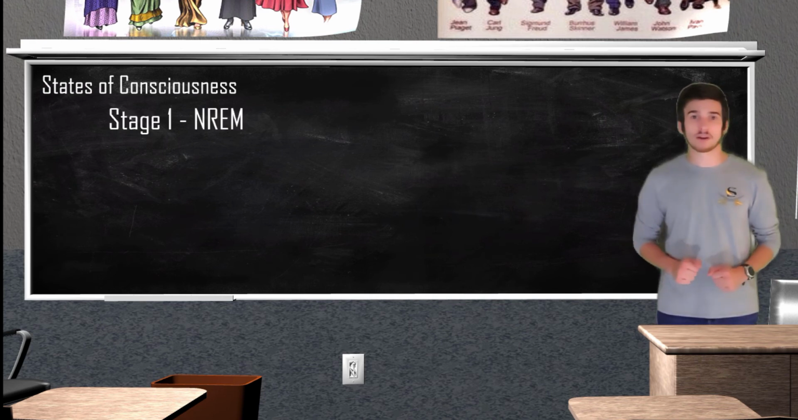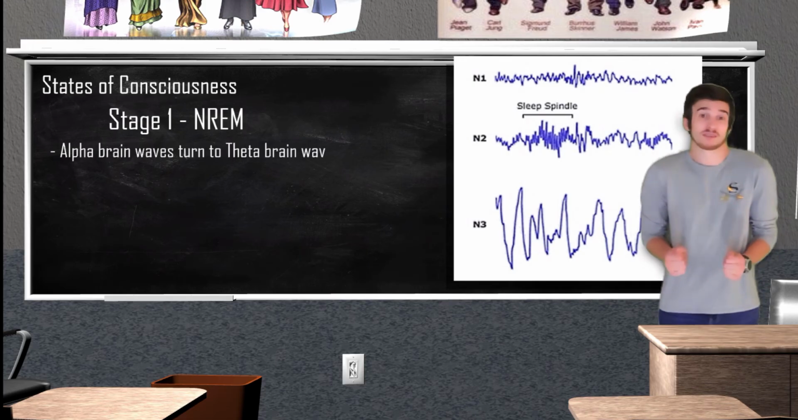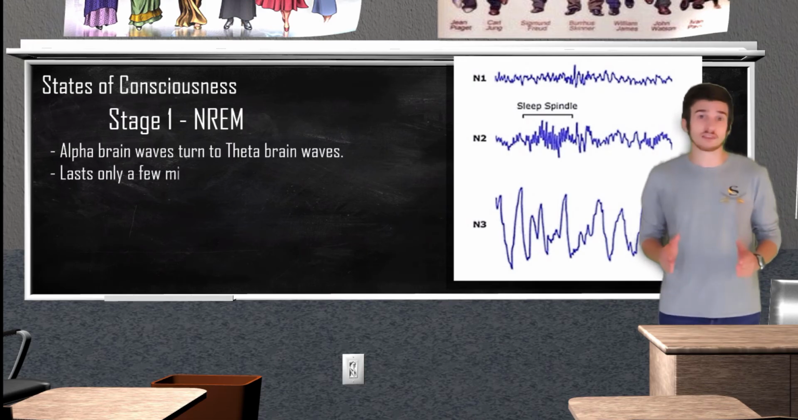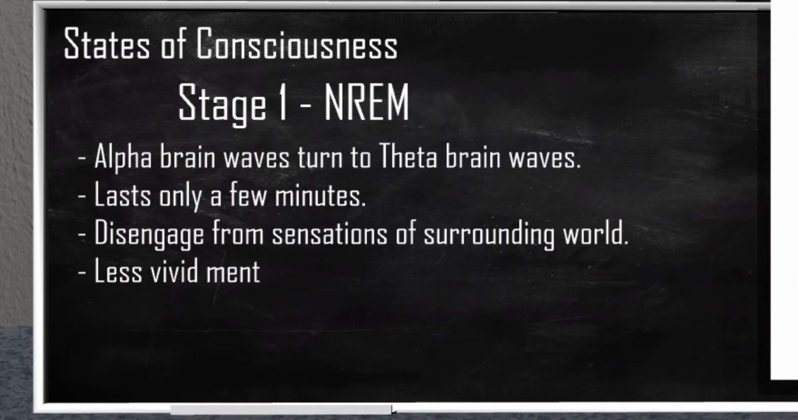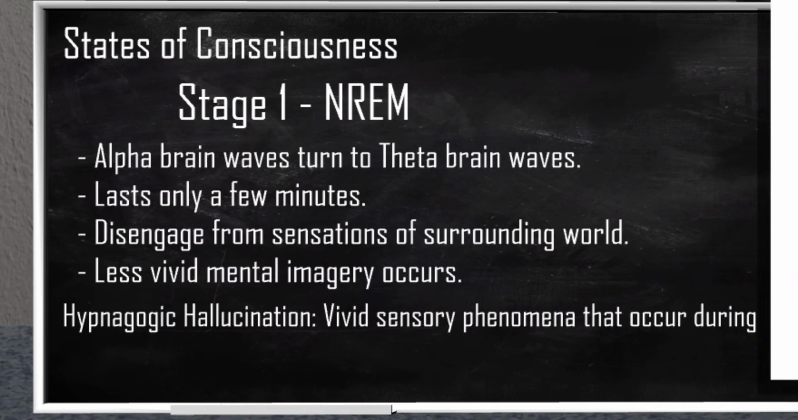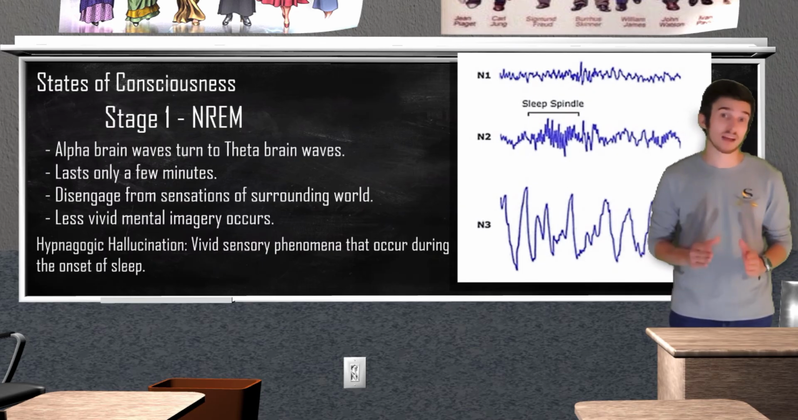During stage 1 of NREM sleep, our alpha brain waves start to turn to theta brain waves, which basically just means our brain is starting to slow down. This is when we start to disengage from all outside stimuli. This stage is just the onset of sleep, and it only lasts for a few minutes. Oftentimes during this stage, you can experience what is known as a hypnagogic hallucination. These are vivid sensory phenomena that occur during the onset of sleep.